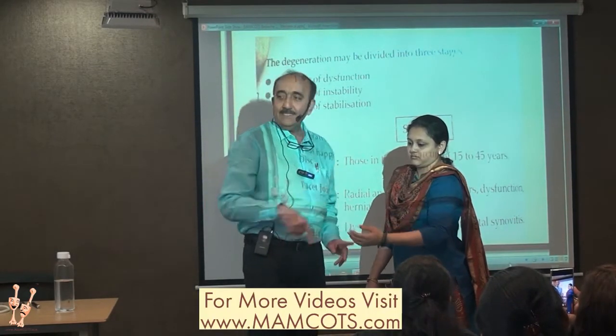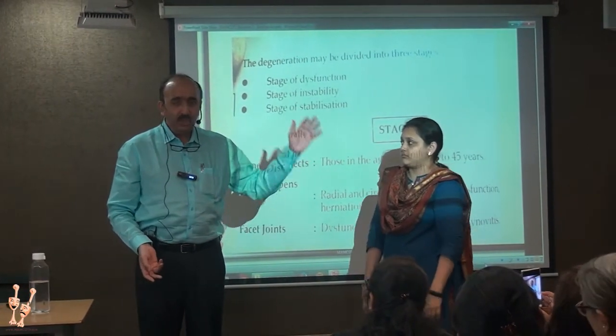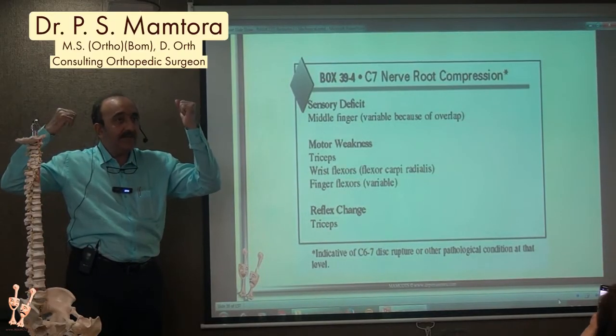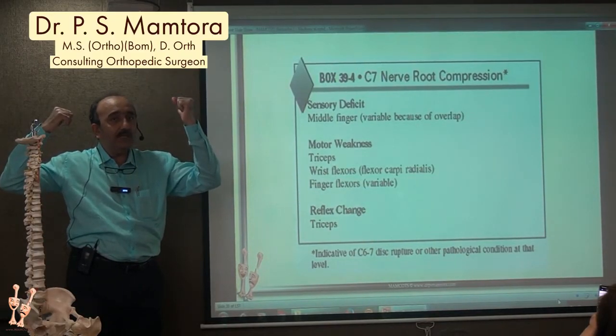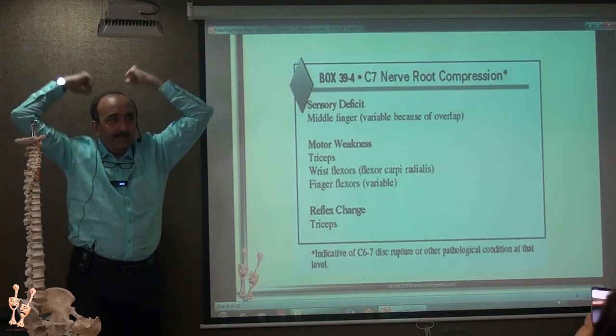So you have localizing possibilities when you see this neurologically. Sometimes triceps weakness may not be picked up just by this. You may have to go against gravity to get that 4+ thing.